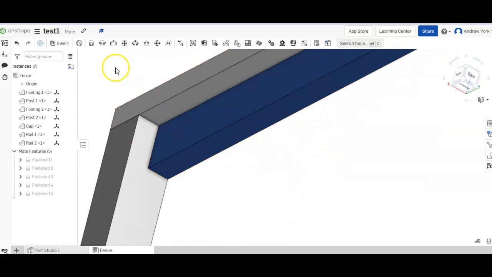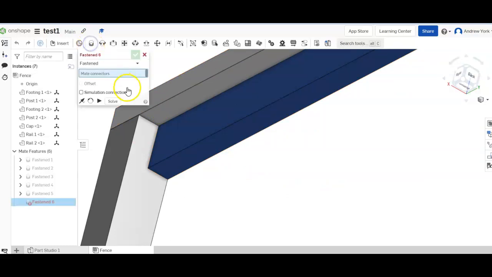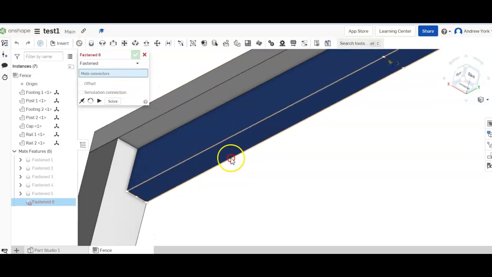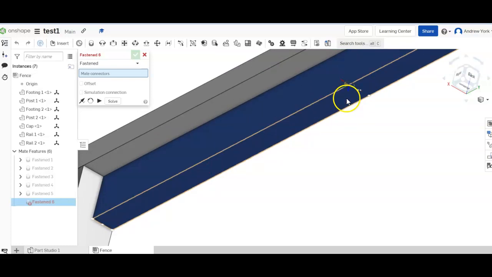Let's just make sure we can see that we're selecting the middle of that. We want to join the middle of that there.